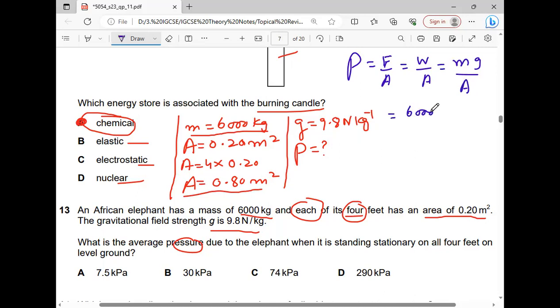6,000 into 9.8 divided by 0.80. So let's find the value. 6,000 multiply 9.8 divided by 0.80. So it's 73500.